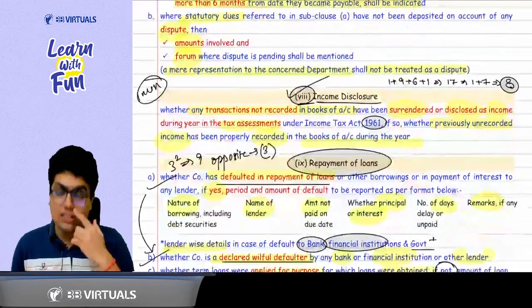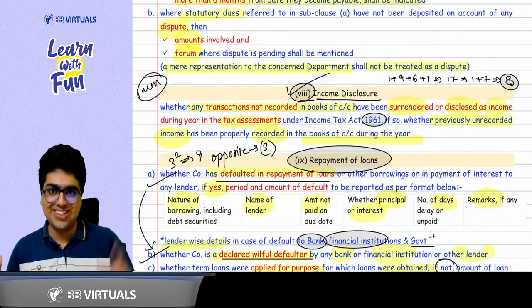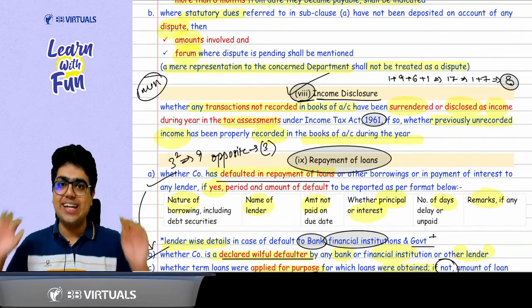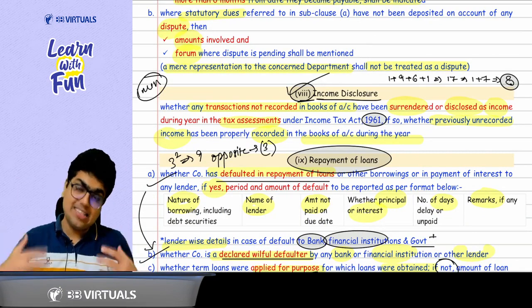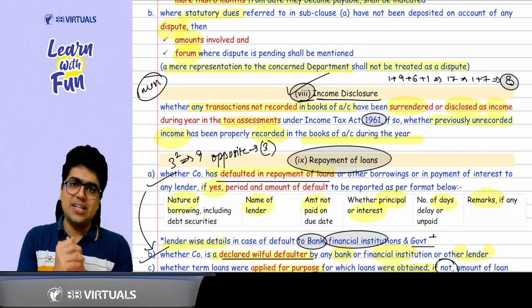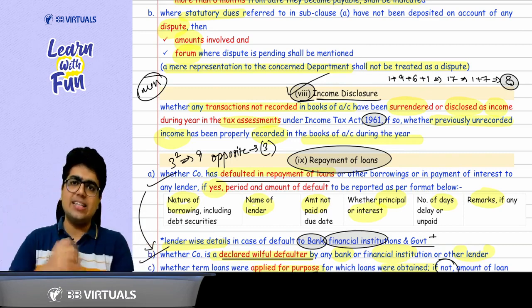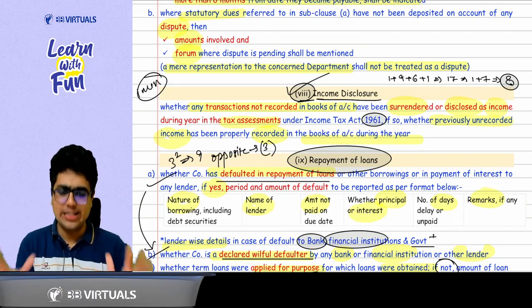Okay, sir. Now let's talk about the income tax disclosure, clause 8. That was the numerology clause. Numerology means it is related to 1961. Total comes out to be 8. That means in case you have surrendered any income as a part of the income tax assessment to the income tax authorities, as an auditor, you need to see whether there's undisclosed income, whether that undisclosed income has been made a part of the books of accounts or not. Got it? Got it, sir.